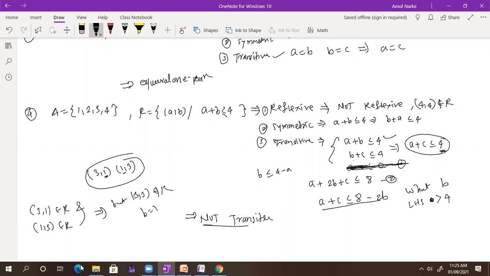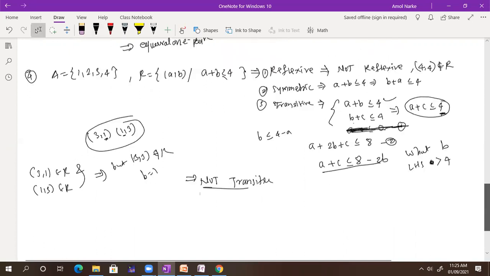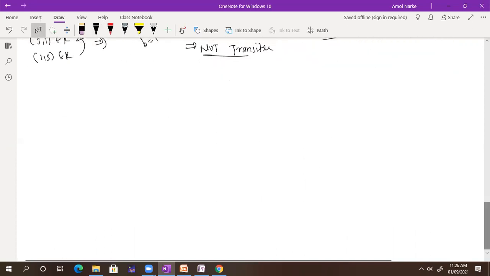Okay. Got it, everyone? Yes, sir. Okay. So let's do one example for you to think on. Have you heard the word before? What is congruent modulo n?